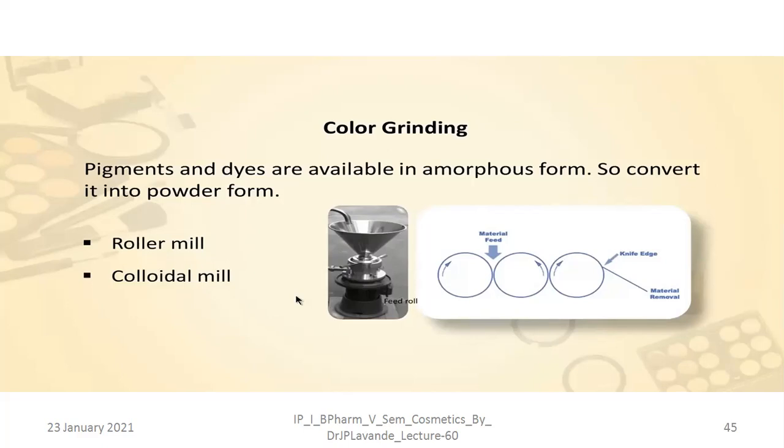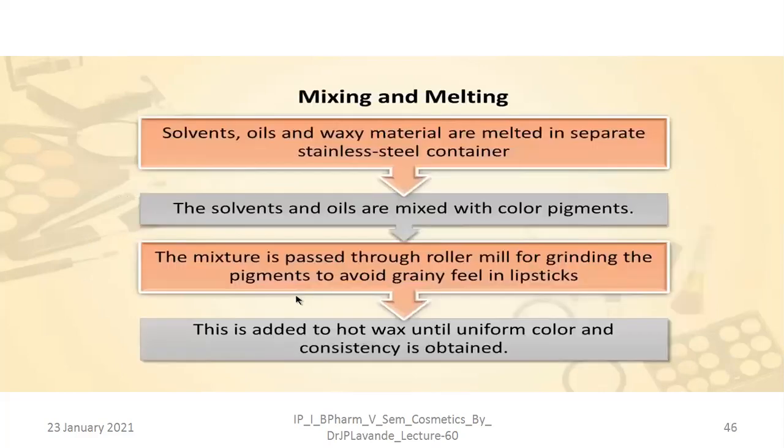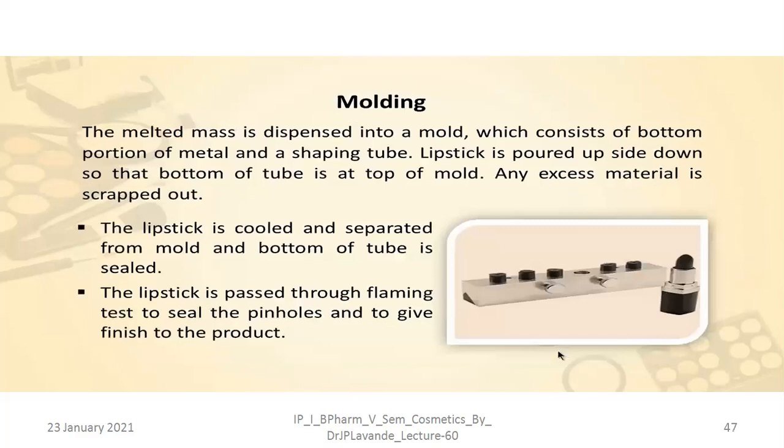So generally the roller mill and the colloidal mills are used in order to collect the powder for the pigments. Mixing and melting: generally the solvent, oils and the waxy material are melted in separate stainless steel containers. The solvents and the oils are mixed with the color pigment. The mixture is passed through the roller mill for grinding the pigments to avoid the grainy feel in lipsticks. And this is added to hot wax until uniform color and consistency is obtained.